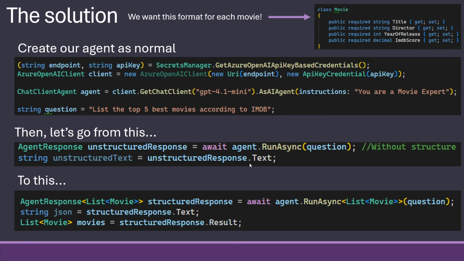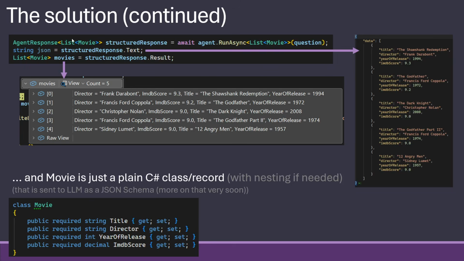And instead of this unstructured text that we saw with some disclaimers up front and behind, we end up with JSON back. And in Agent Framework, it's even easier because we can just say .result, and that has a deserialized version of that JSON. So when we are here, we get our text, and it will come back in a structured format, hence the name. And when we get the result, we just get them back in the object we defined.